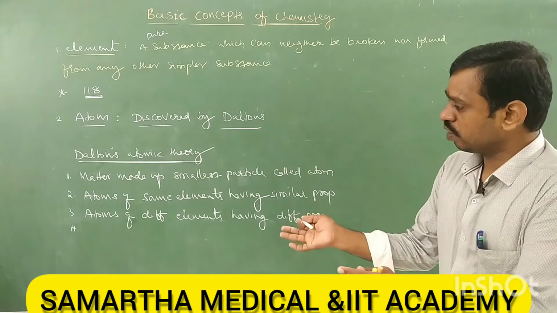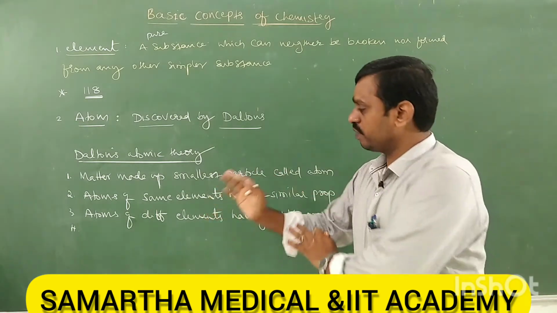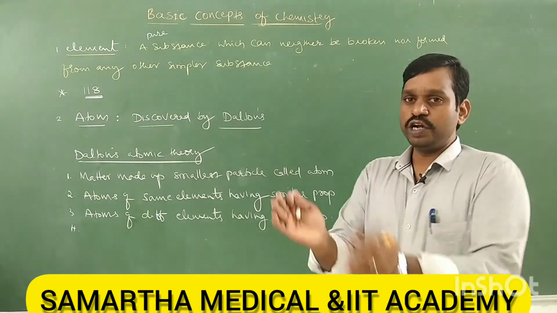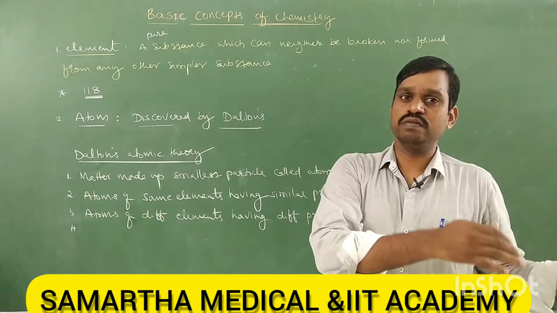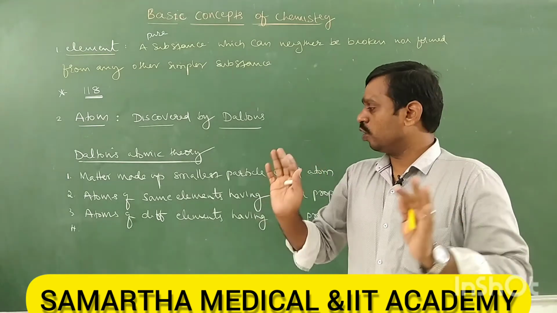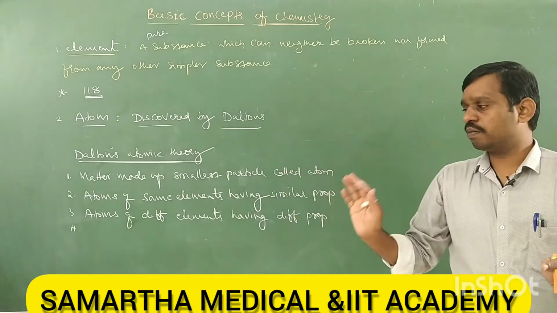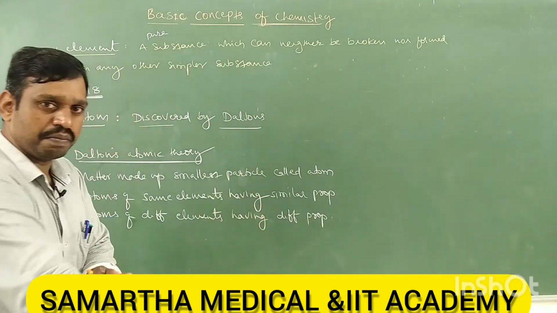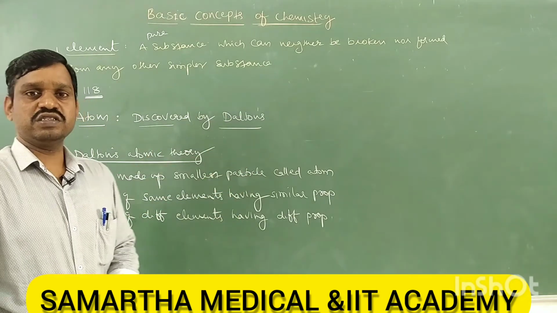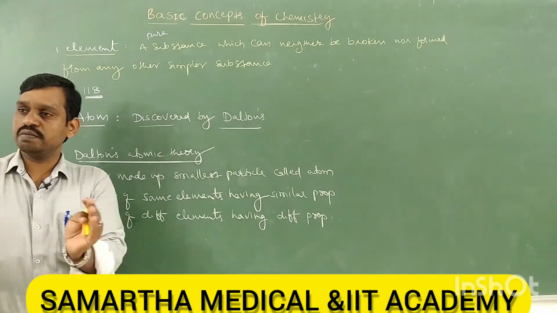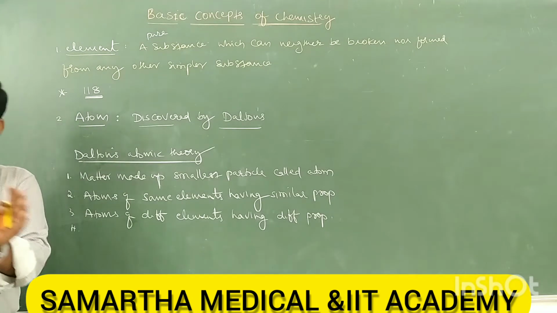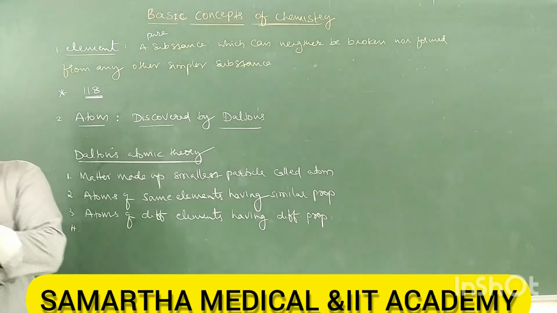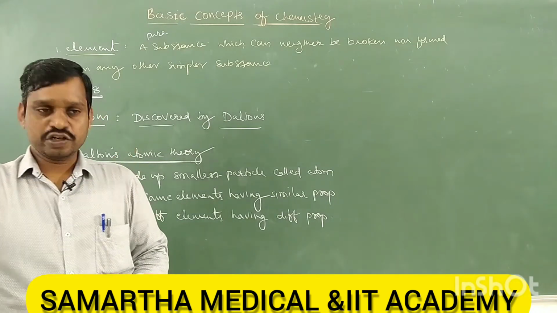It means atoms always combine in whole numbers, like one atom combined with another atom, one atom, two atoms, three atoms. But it is not that half an atom combines with one more half atom. That is not there. Atoms always combine in a simple whole number, but not a fraction. So half atom A and half atom B to form AB is not possible. Atoms always combine in a simple whole number: one atom, two atoms, three, one. It should be a whole number, but it should not be a fraction.